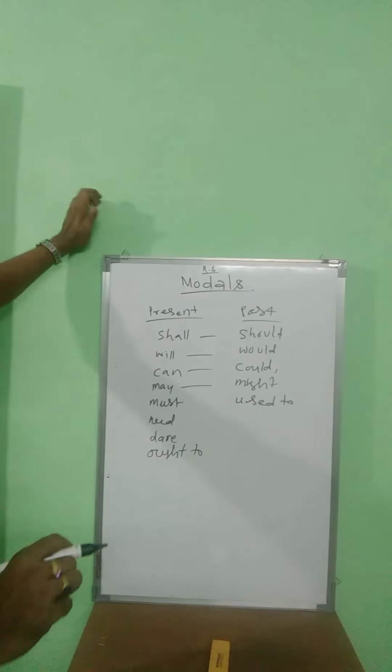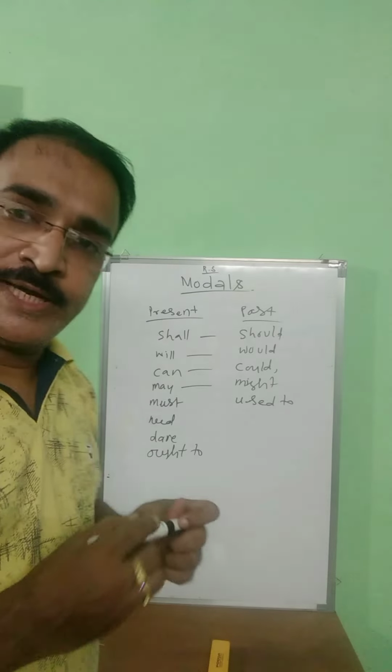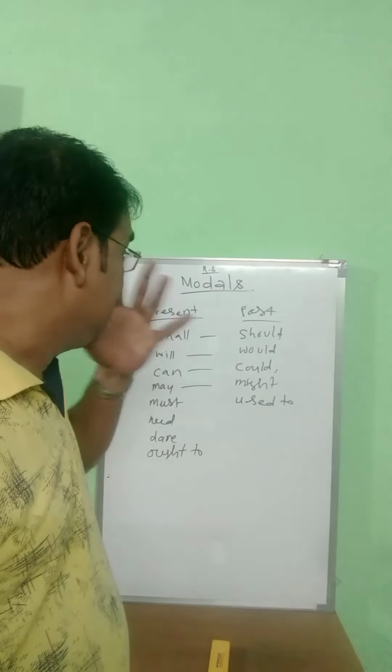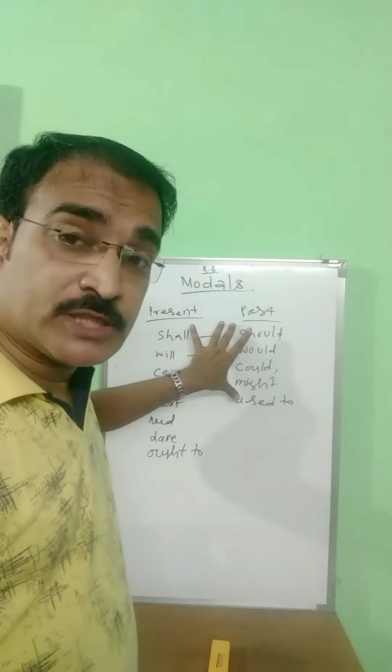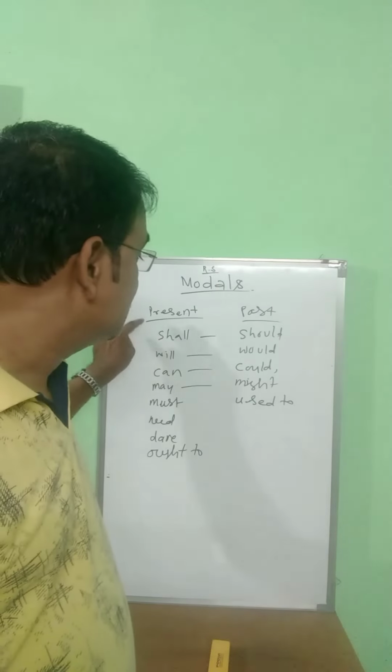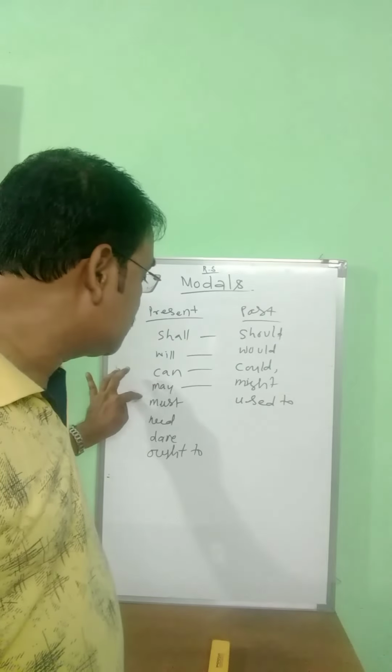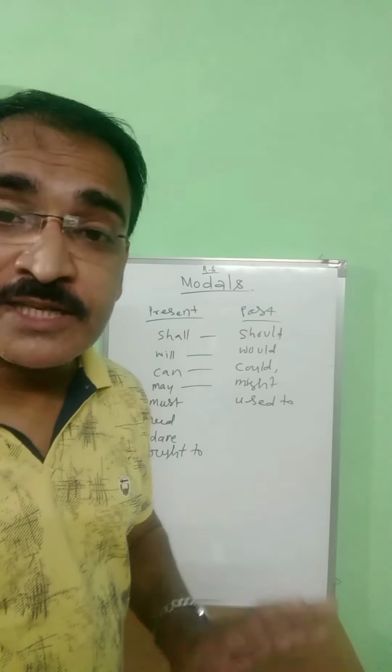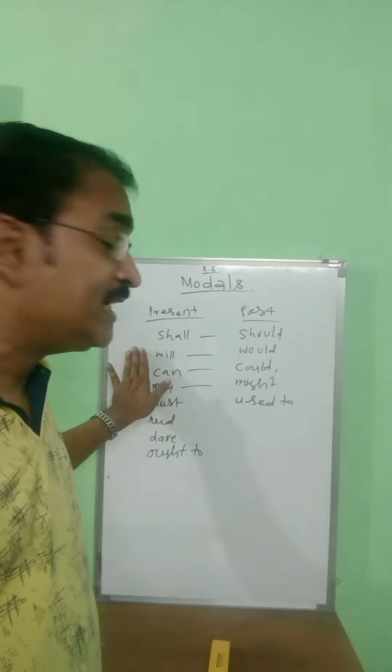Okay? These are the past modals: should, would, could, might, used to. And shall, will, can, may, must, need, dare, ought to are the present modals.